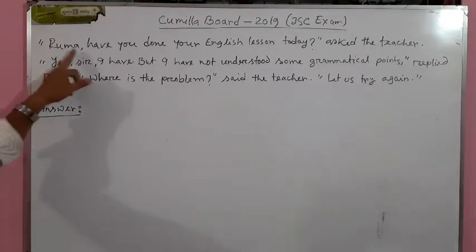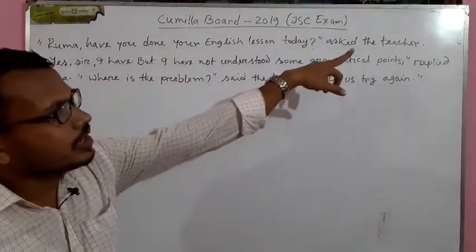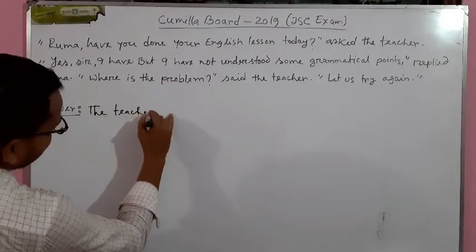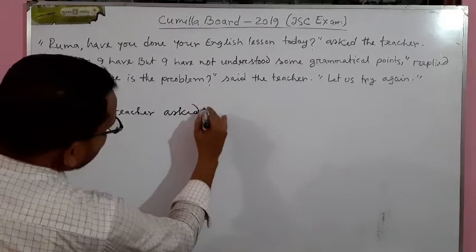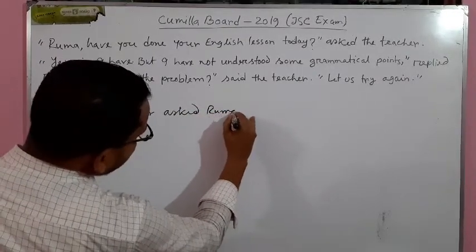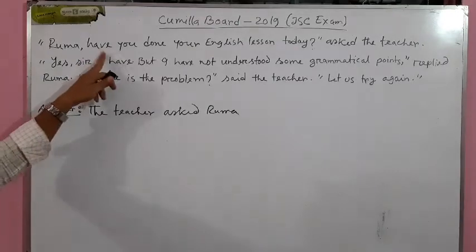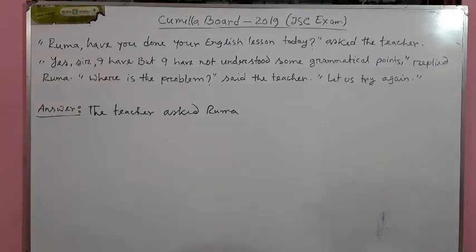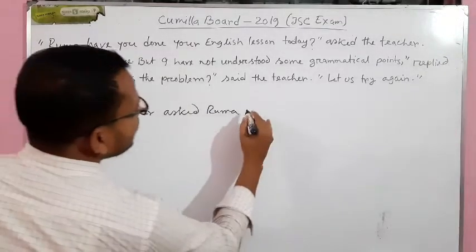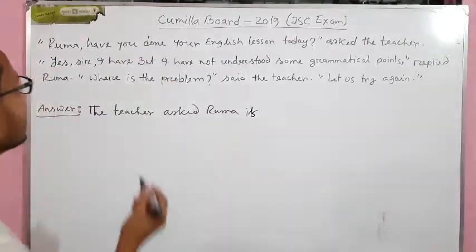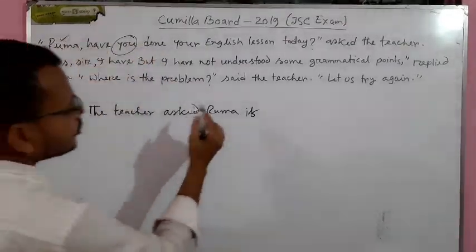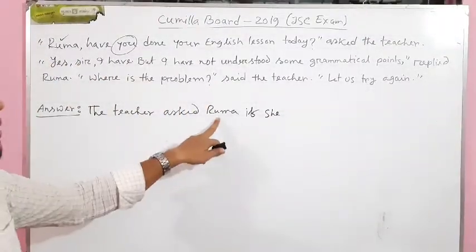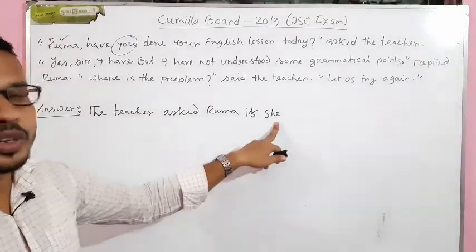Here, "Ruma, have you done your English lesson today?" asked the teacher. That means the teacher asked Ruma, have you done your English lesson? This is an interrogative sentence. If the interrogative sentence starts with an auxiliary verb, we usually use "if". So "you" is the subject. You means Ruma. So we will write the pronoun of the subject. Ruma is the subject and the pronoun is she.